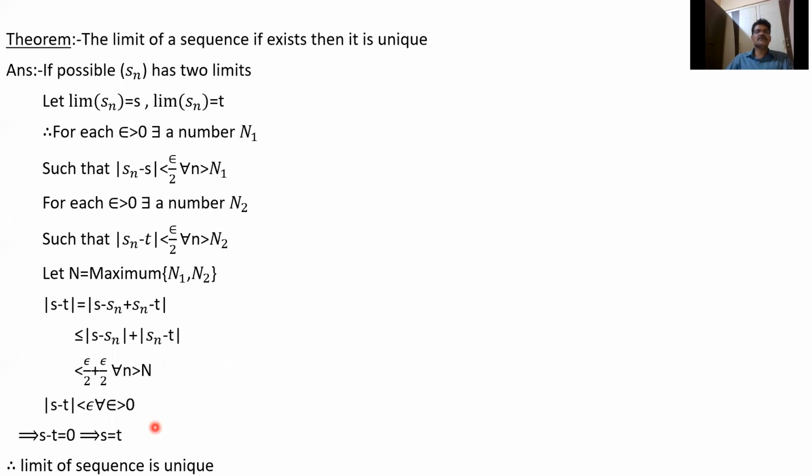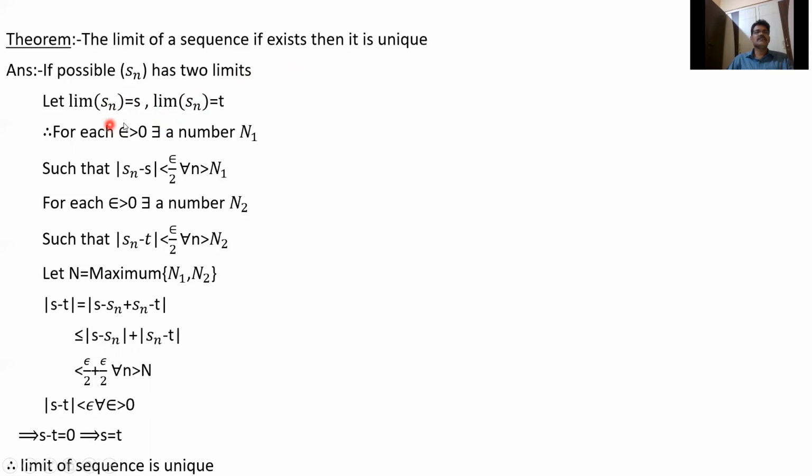So these are the uses of the limits. And also we see another theorem. If the limit of a sequence exists, then it is unique. That means if the limit of a sequence exists, then the limit is unique. We don't get two limits. So if possible, suppose the sequence Sn has two limits. Let one be S and another be T.